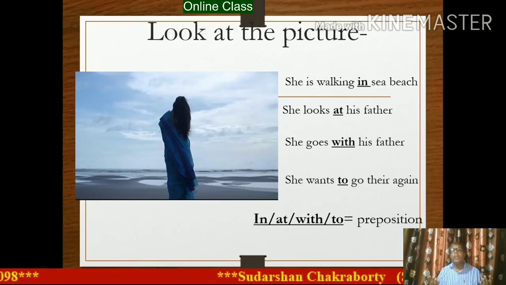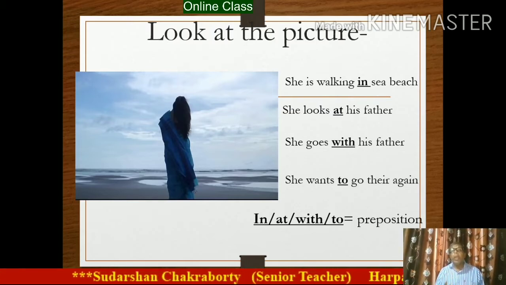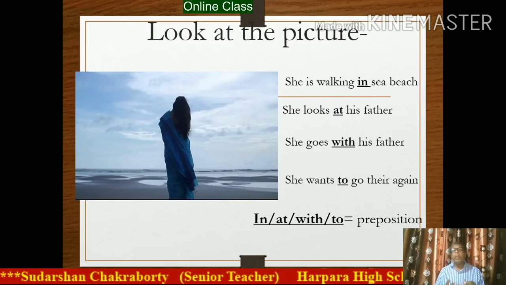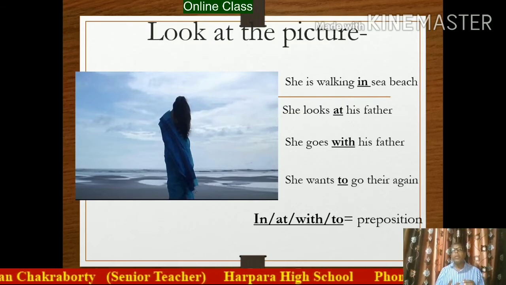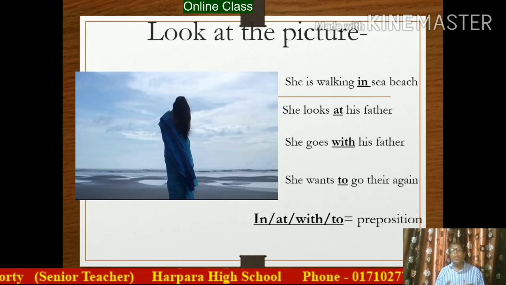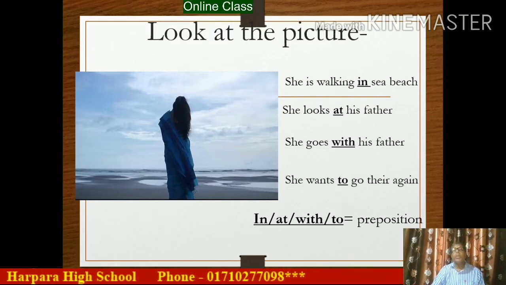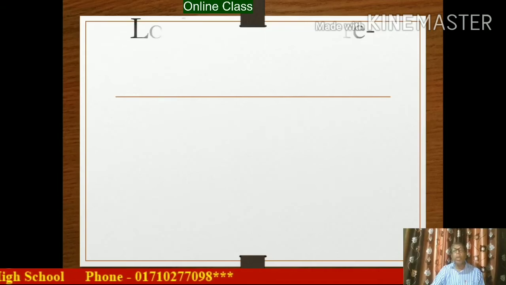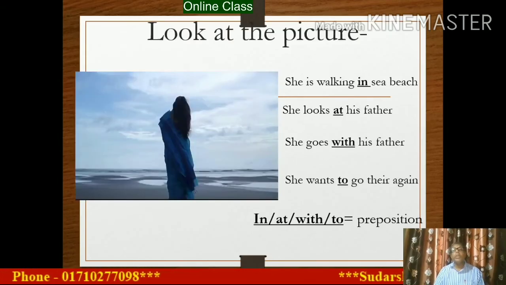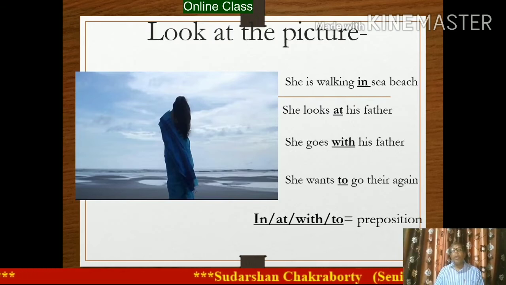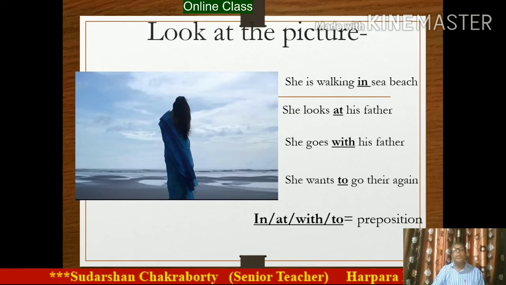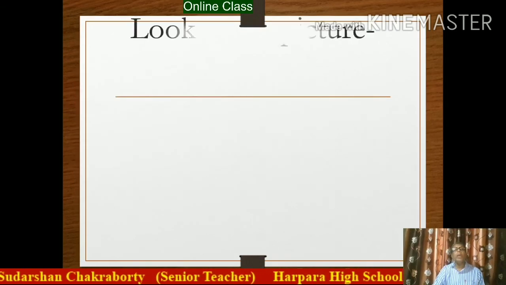I have seen that there are some prepositions. Number one, in. Number two, at. Number three, with. Number four, to. These are prepositions. If I ask which is a preposition, a preposition is a word which is situated in the sentence before noun and pronoun.